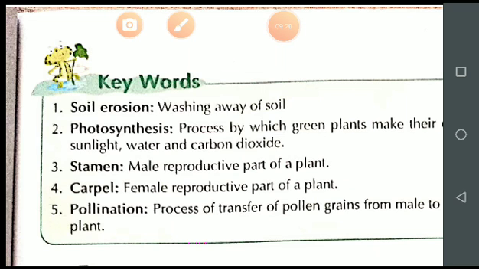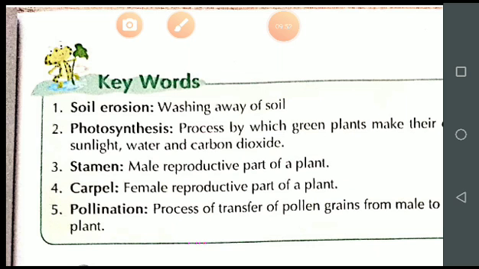It is a sticky substance on which pollen sticks. And the style is the long tube, and it is attached to the ovary. Is it clear? Below the stigma, in the center, you will see a long tube-like stalk, which is called the style, and it is attached to the stigma and the ovary.